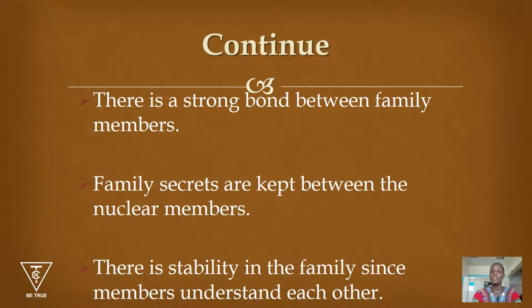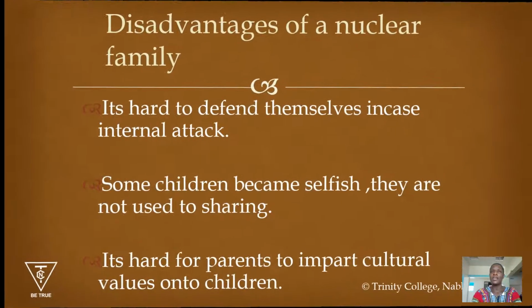Then the secrets are kept within the family members because it is between daddy, mommy, and the children. And you know, if something is in the hands of very few people, then it will stay there compared to when it is exposed to a very big number of people. Stability of the family is there because we understand each other compared to when the numbers are so big.